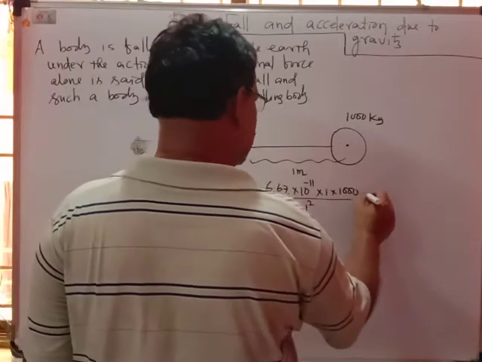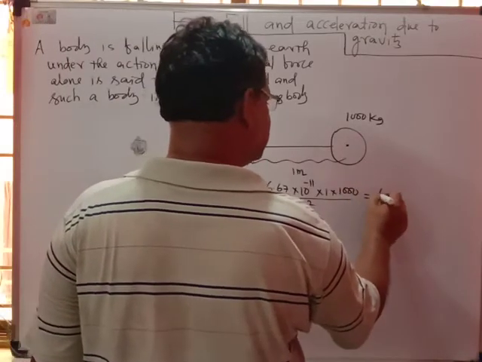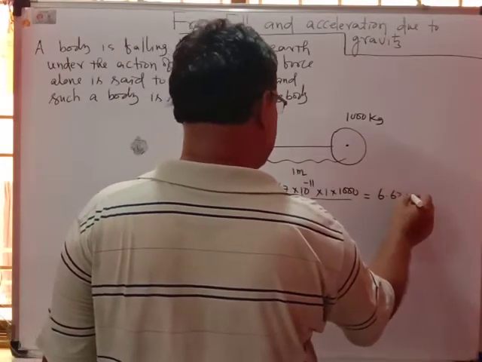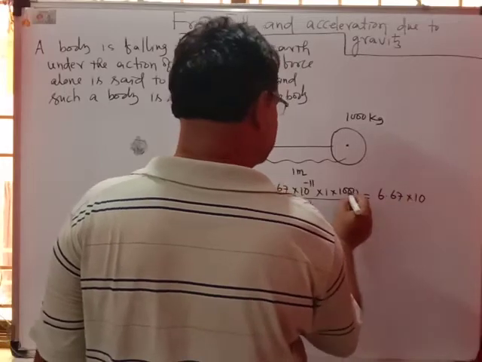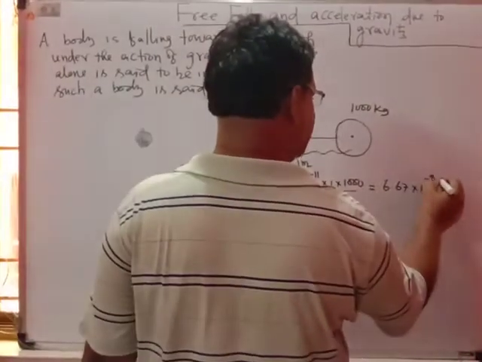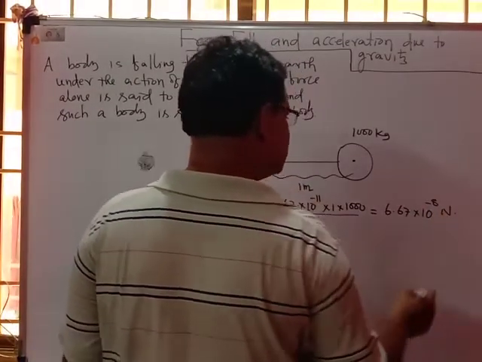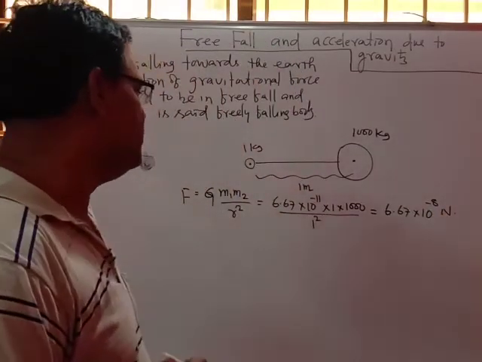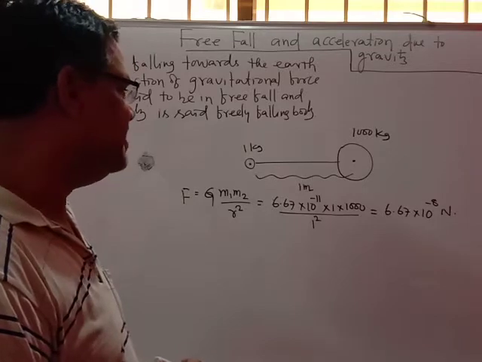If you calculate this, you are finding 6.67 into 10 to the power minus 8 Newton.